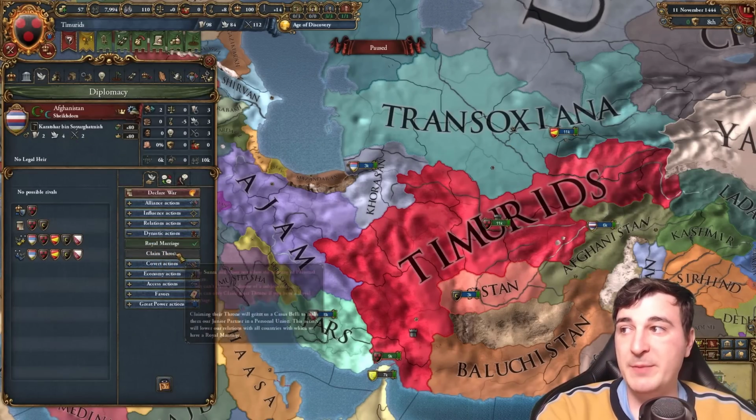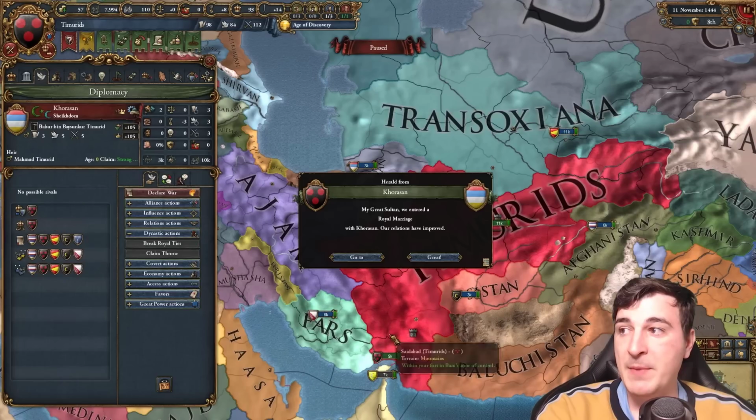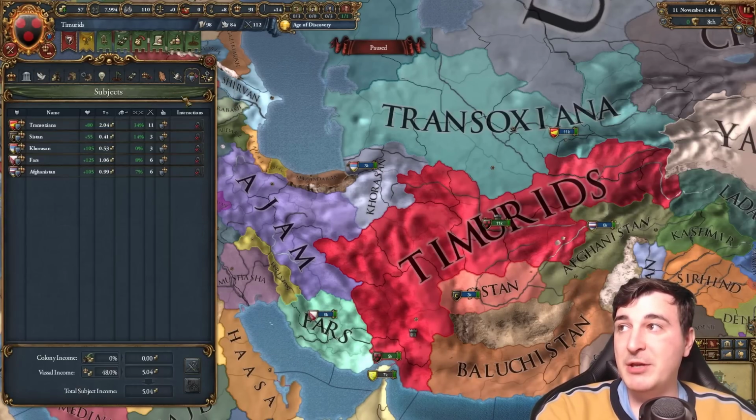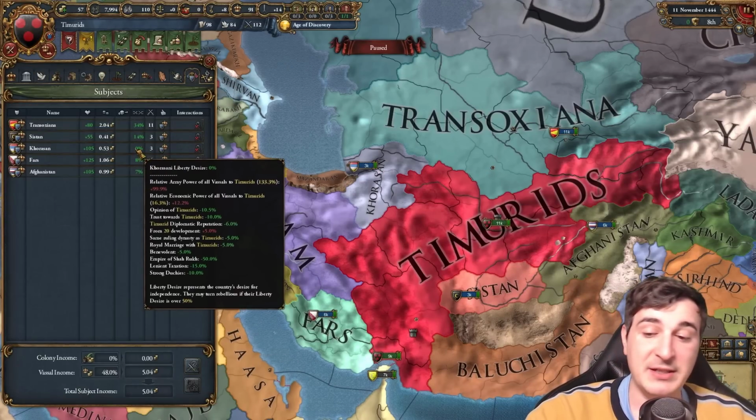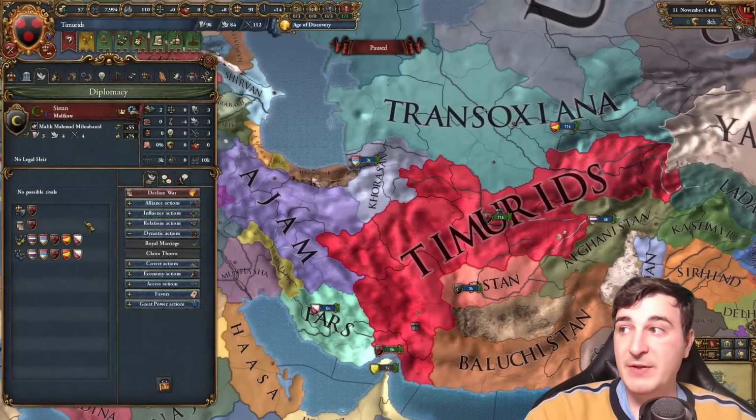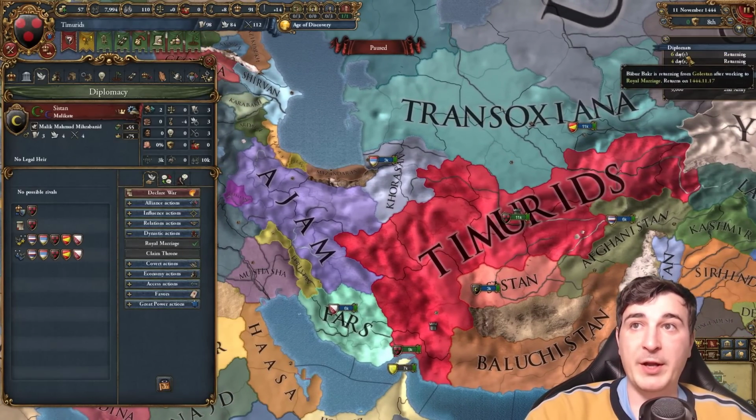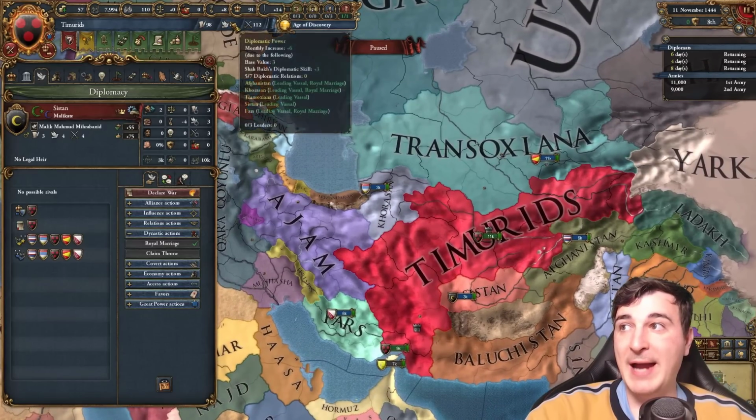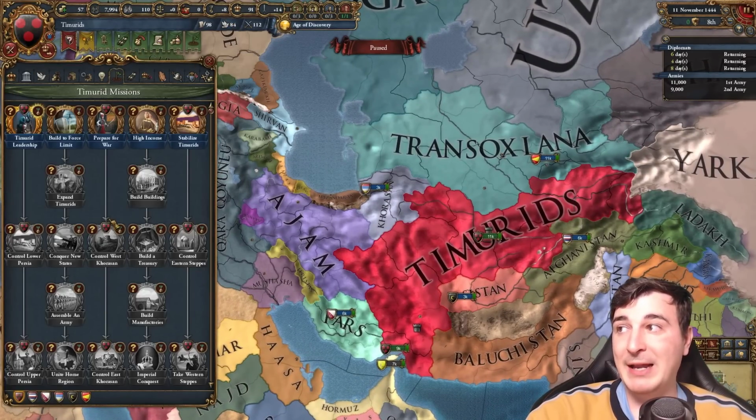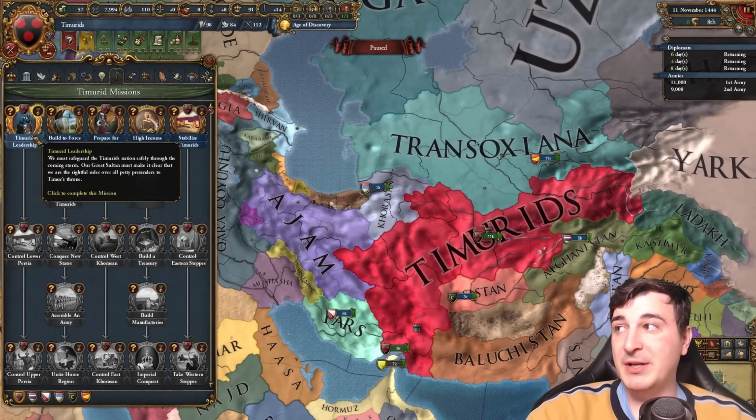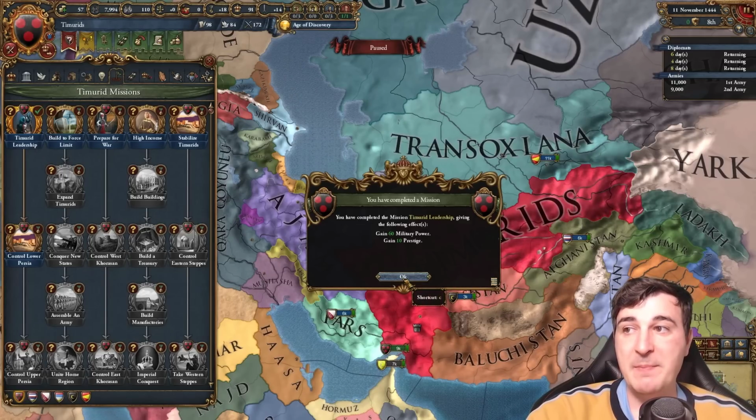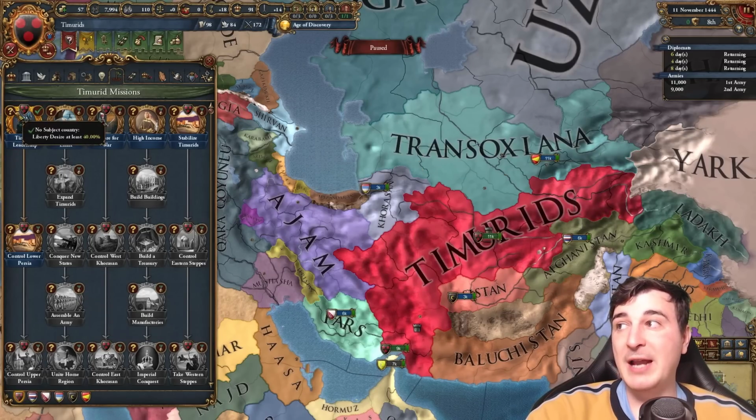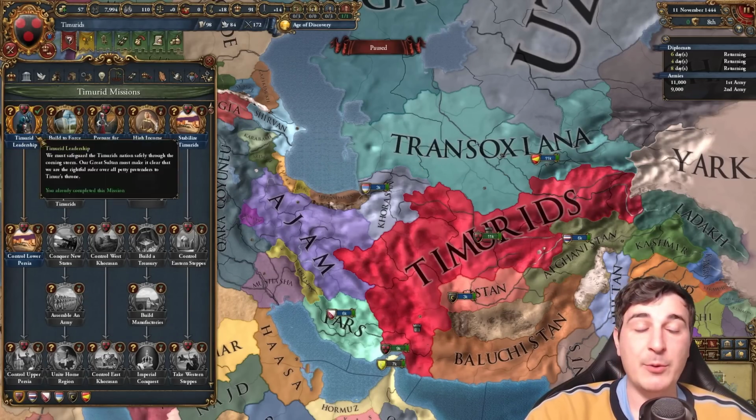So up next, we're going to be getting royal marriages with them. Getting royal marriages means that you get an extra minus 5% liberty desire with your subjects. So that's exactly what we're going to be doing here. We're going to have to wait a few days before we get this guy back. So we can also get 2 more allies in the process, and we can do Timurid leadership, which offers us some military power and prestige because we got less than 40% liberty desire with our subjects.